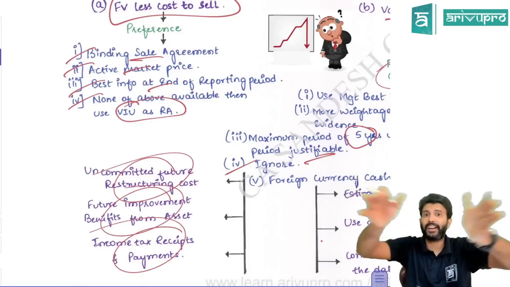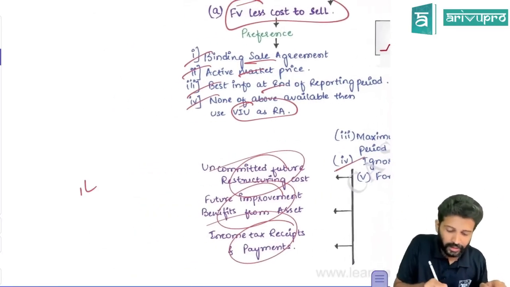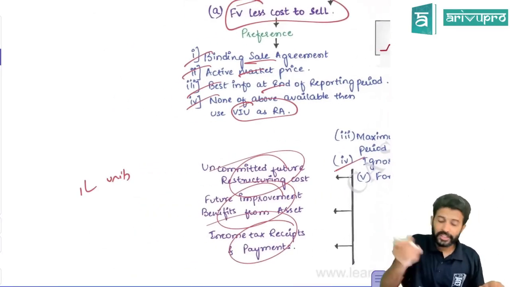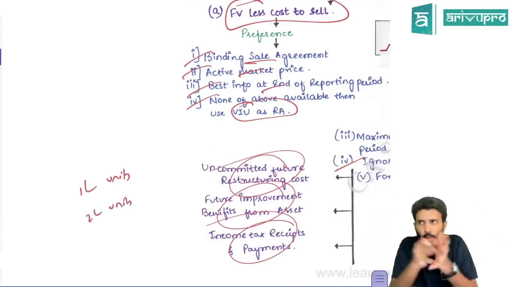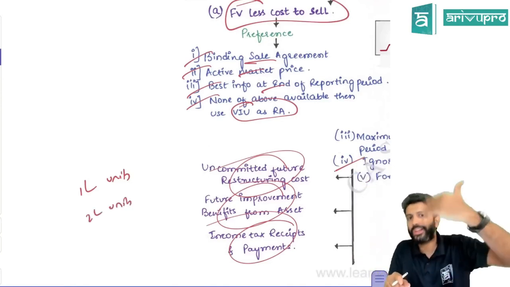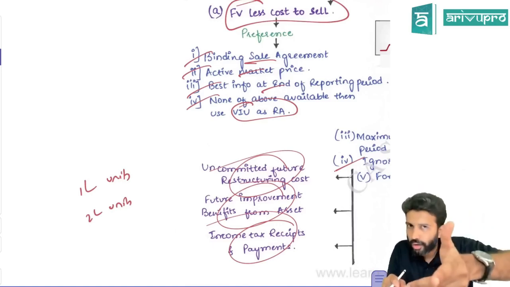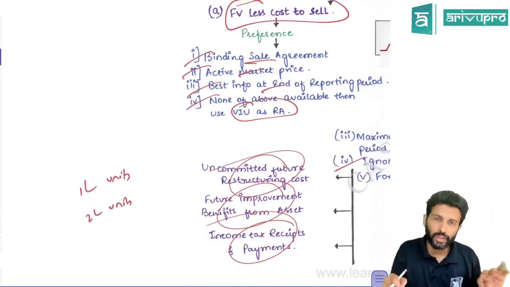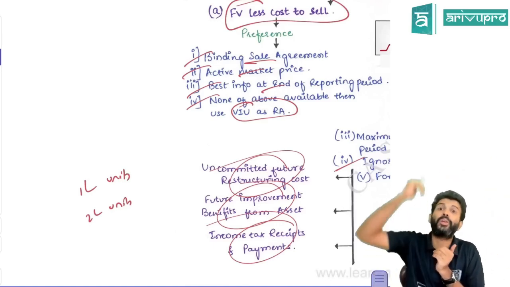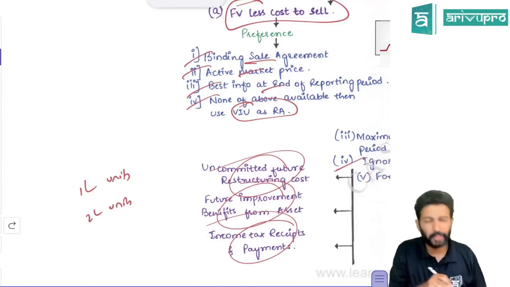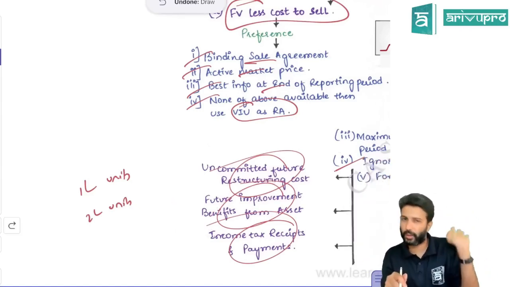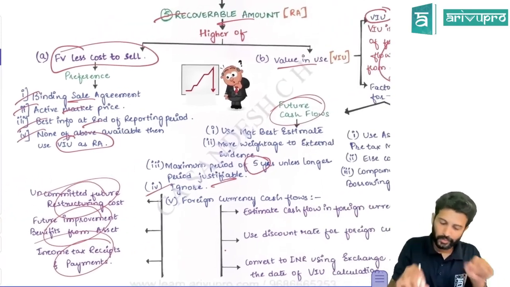And if you have any future improvement from the asset, let's say one asset you're planning to expand. A factory, let's say, has a capacity to produce 1 lakh units right now. Next year, you want to expand it to 2 lakh units. If you are doing a capacity expansion, to do that you have to incur extra cost, and you will get extra benefit also. But all this extra cost and extra benefit will come in future, and we are doing the impairment check now. So all this future improvement cost and future benefits, you ignore. All right, this is for cash flows.